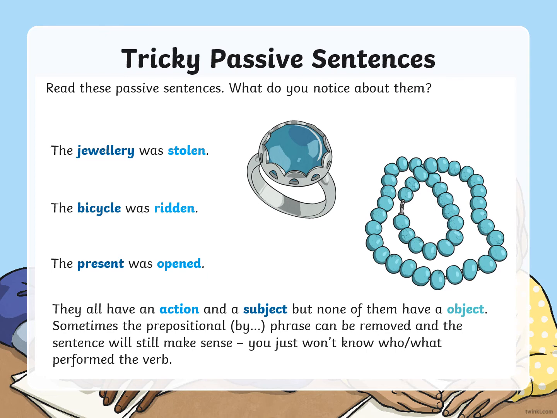Okay, sometimes that by phrase can be removed and the sentence will still make sense. Okay, so think about your main and subordinate clause. We can remove that subordinate clause and your main clause will still make sense on its own. It's a similar thing that if you remove that by, so for example, the carrots were eaten by my brother, the carrots were eaten. If you remove that by my brother, we still know that they were eaten. That still makes sense on its own.